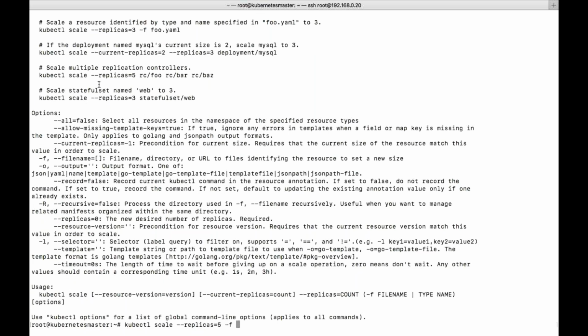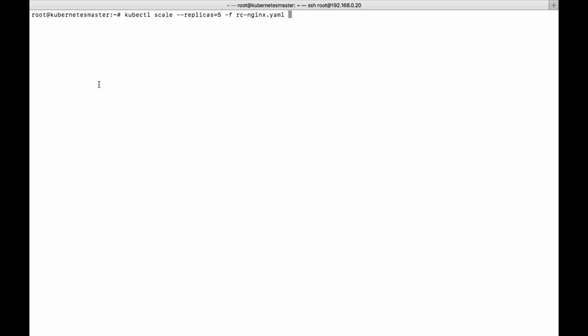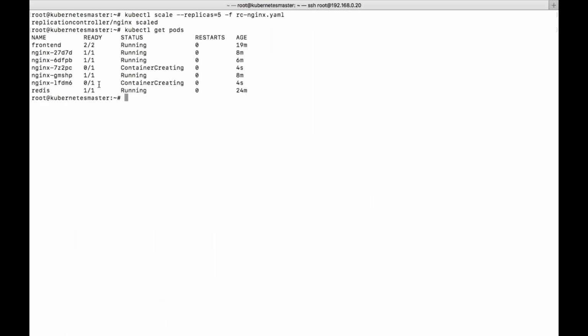Okay, you can see now it is scaled. So let us see whether it is scaled or not. You can see it is creating additional pods. So already we have 3, only 2 are pending, right? Out of 5, 3 are already created, 2 need to be created additionally. So that's the reason it is creating 2 of them additionally.